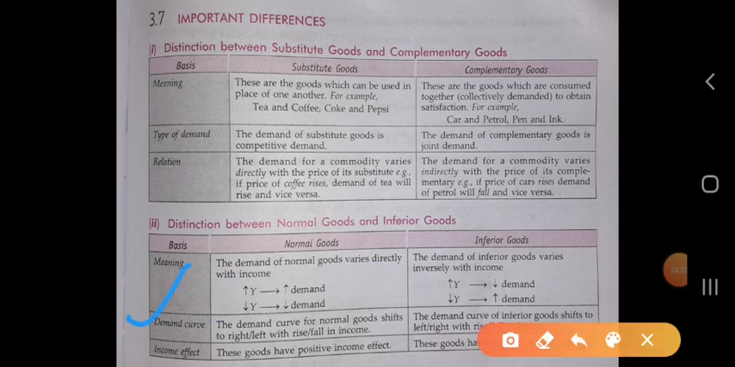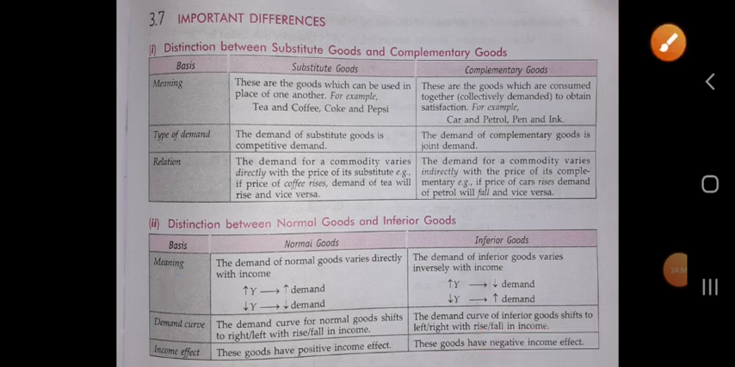The demand curve for the normal good shifts to the right or left with the rise and fall in income. When the income of the consumer rises, the curve shifts rightward. When the income of the consumer decreases, the curve will shift leftward.